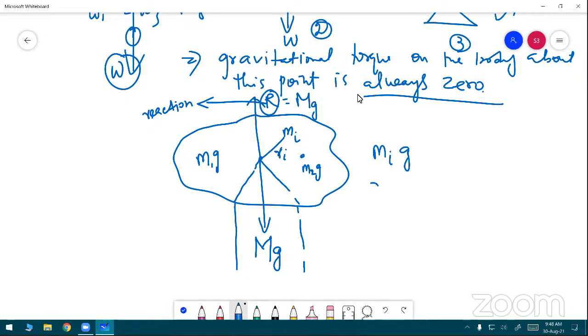The distance between mi and the center of the object is the position vector r. Yes, sir. Very good. The point is placed at the point mass mi. I is the particle index, which takes the values 1, 2, 3 up to n. I want to consider one point mass. The point mass is mi. The position vector of the point mass is ri. What is the torque? Then the torque about the center of gravity is. What is this torque?